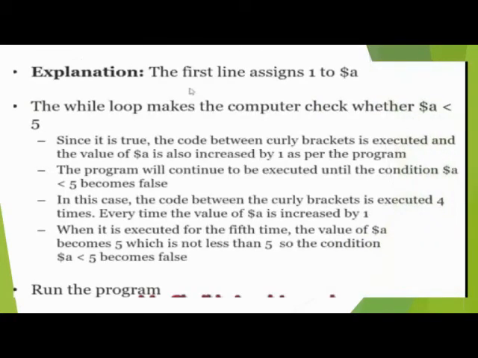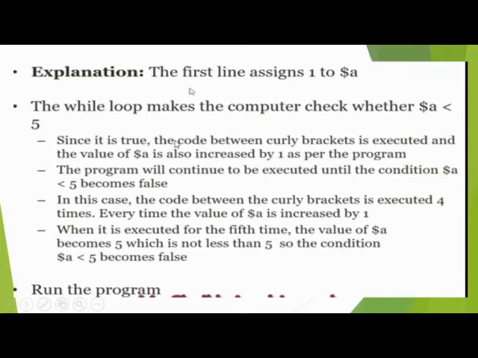Okay, this is a sentence explanation of the while loop command, which I shared in the previous slide. That is, the while loop makes the computer check whether $a is less than 5. This loop is applied while the variable value is less than 5. If it is greater than 5, the loop stops, or if it is equal to 5, it also stops the work execution.